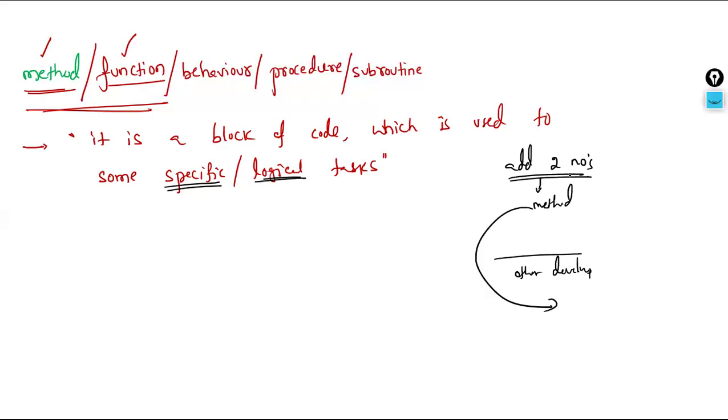For example, I write the logic of adding x plus y. This can be 10 plus 20 by one developer, and 100 plus 200 by another user. They will get their own results accordingly, but the method code is written only once. That's the simplest meaning of a specific task.